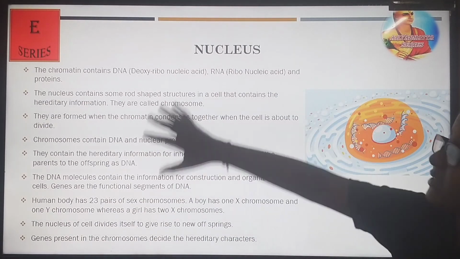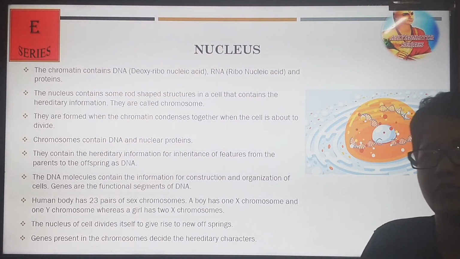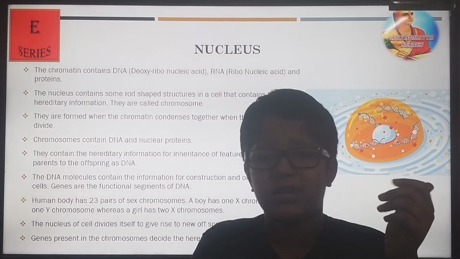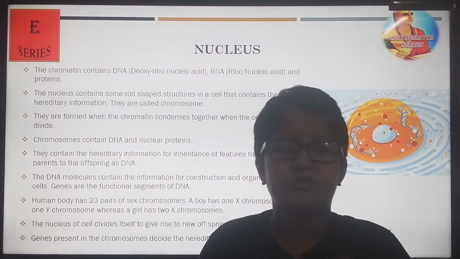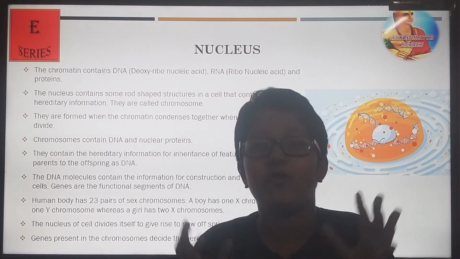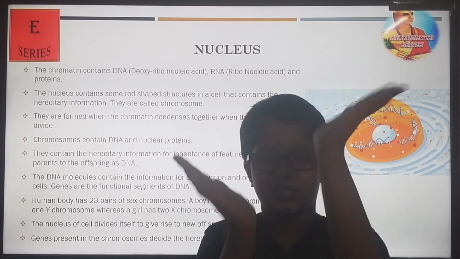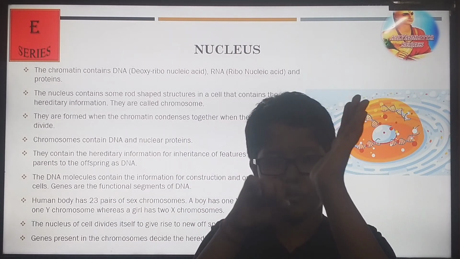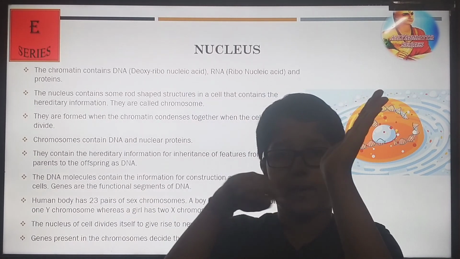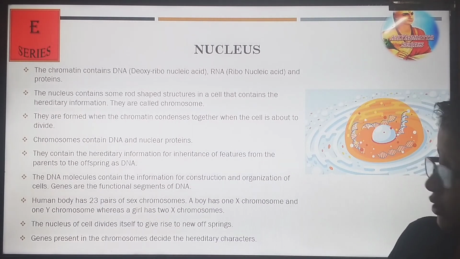Now the nucleus contains some rod-shaped structures that contain hereditary information. They are chromosomes. Chromosomes are tightly packed DNA. So DNA, which is very important, is very small. It is tightly packed with some protein balls, and they condense to form chromosomes, which are some X-like structure. These are chromatids, which are joined together by this center part, which let's see on the white screen, and then we'll come back to this.